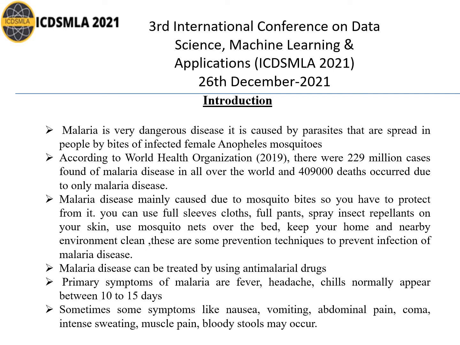There are other antimalarial drugs also available in the market. You can use them according to need. Primary symptoms of malaria are fever, headache, chills, appearing between 10 to 15 days. Sometimes some symptoms like nausea, vomiting, abdominal pain, coma, intense sweating, muscle pain, bloody stools may occur.